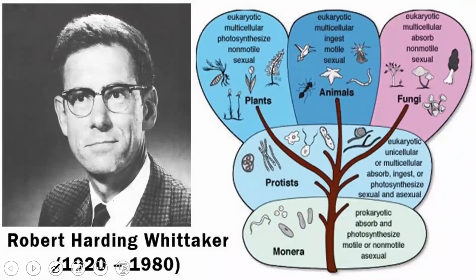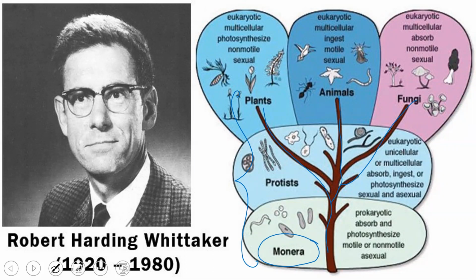Robert Harding Whittaker, who gave this classification system, also described the evolutionary relationship. From Monera originated Protistans. From that originated Plantae, Animalia, and fungi. He found that Monera showed the simplest characters, so the organization is very simple.